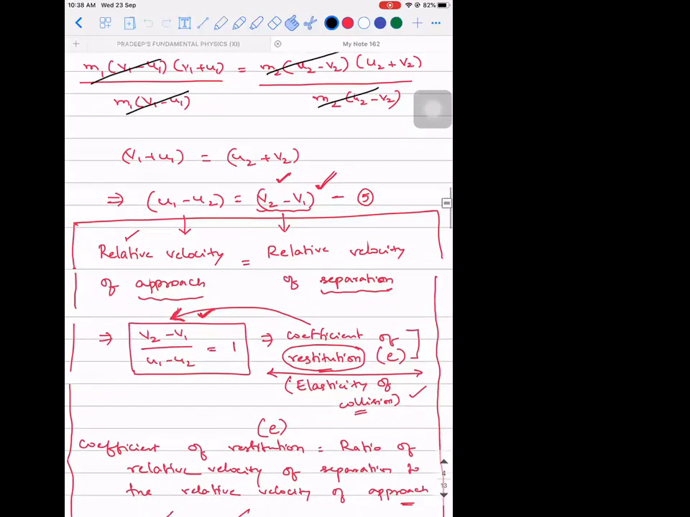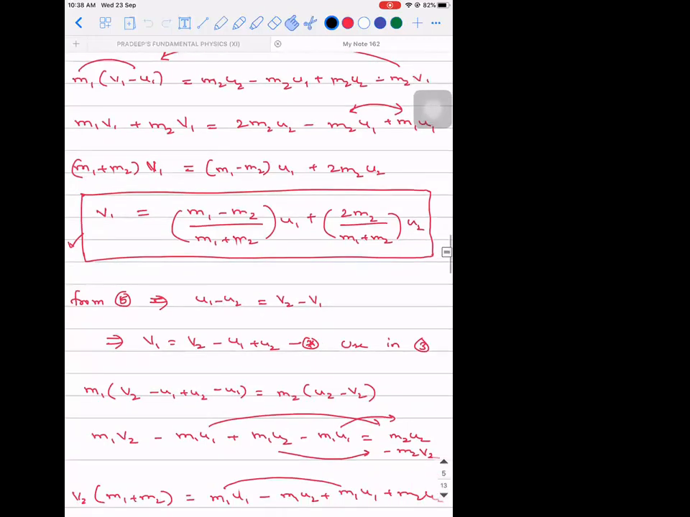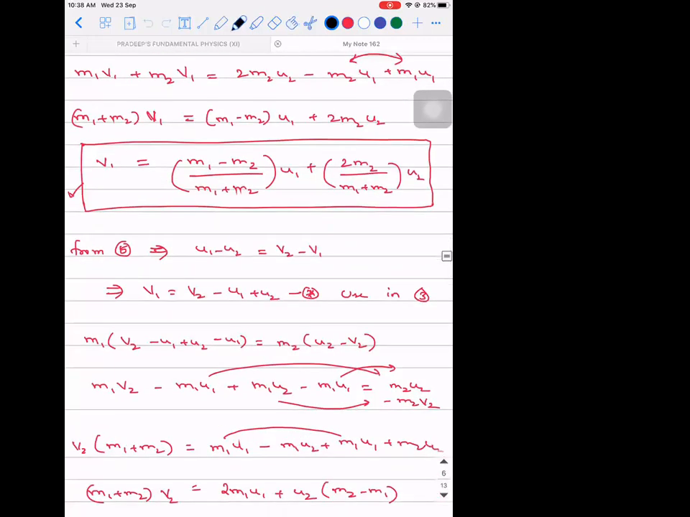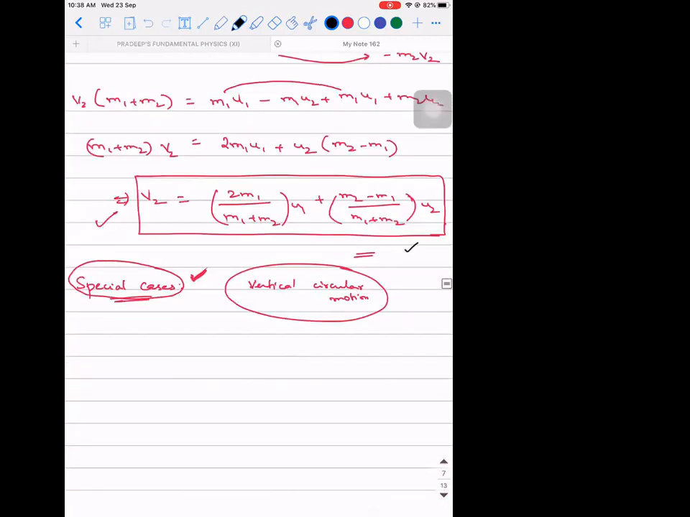So I hope you're able to see my screen. We derived the final velocities of both the objects, right? We derived the final velocities of both the objects which underwent what type of collision? A head-on collision, correct? Now we will see what are all the special cases that are there in this case.